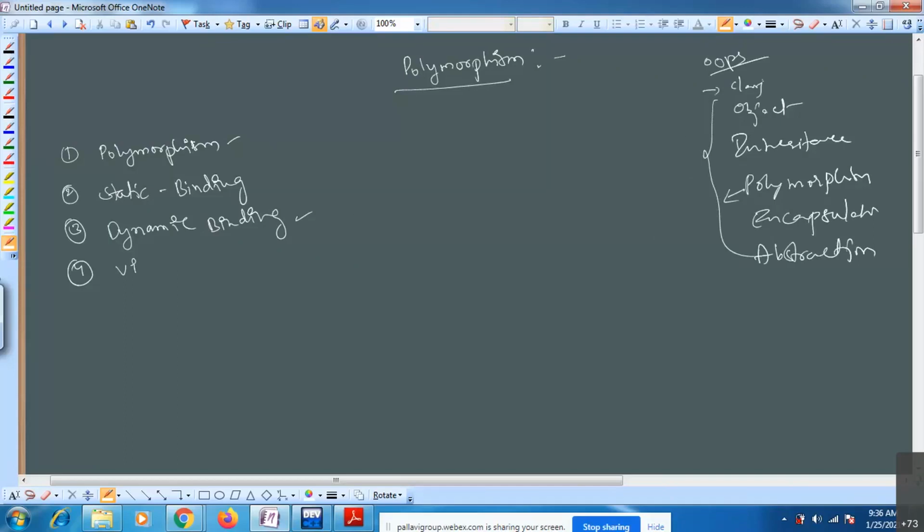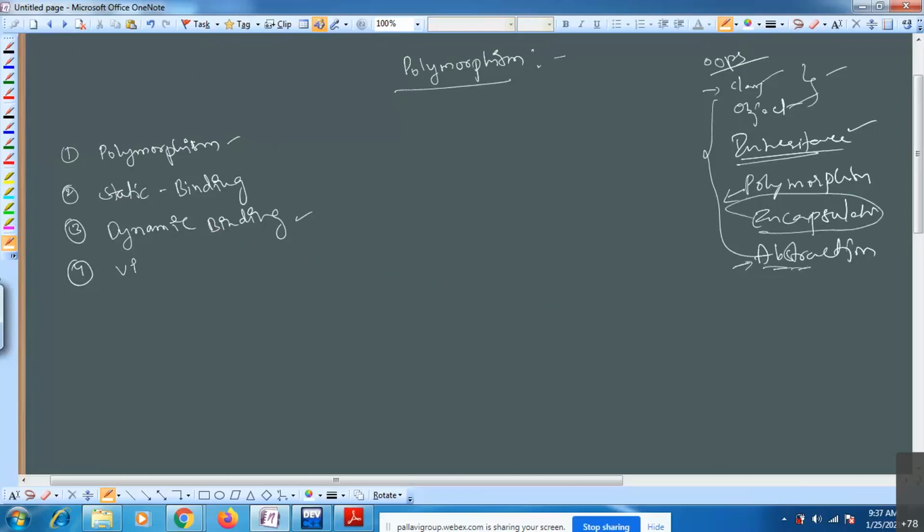See, class and object we have already studied in the second unit, and inheritance in the third unit. In the first topic, we totally focused on the inheritance concept only. Abstraction we'll see here only, like we have the abstract class concept. With that we can conclude abstraction.